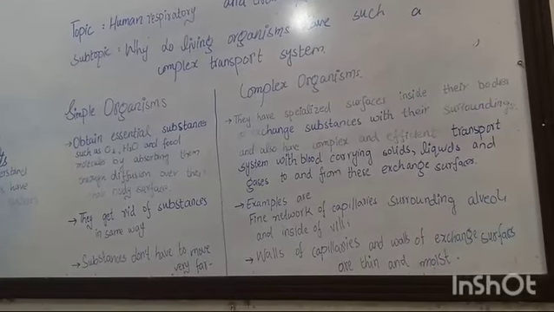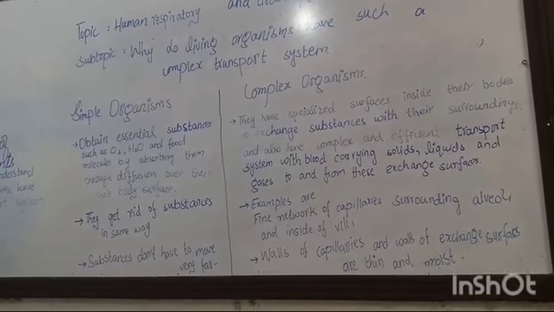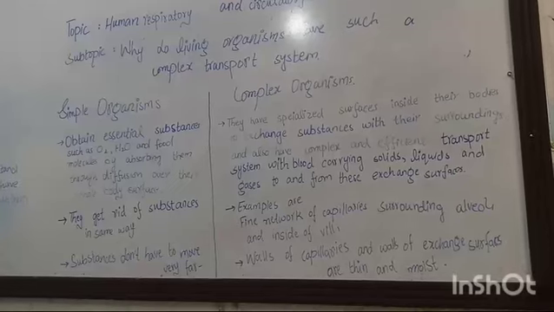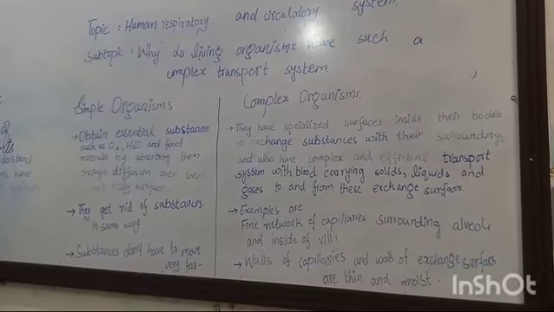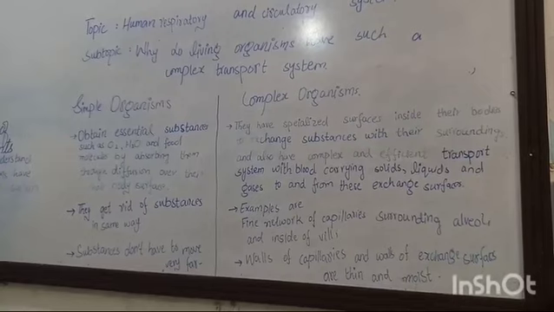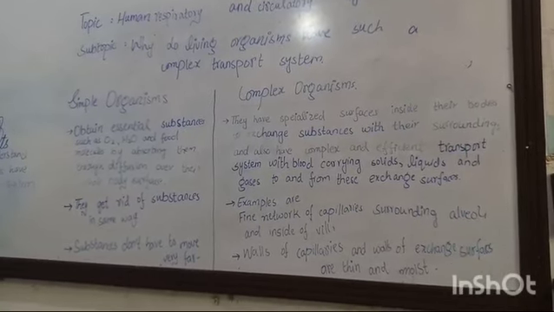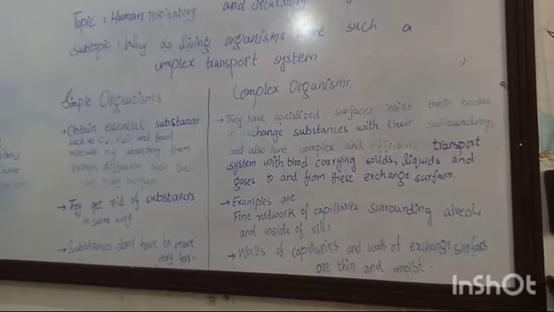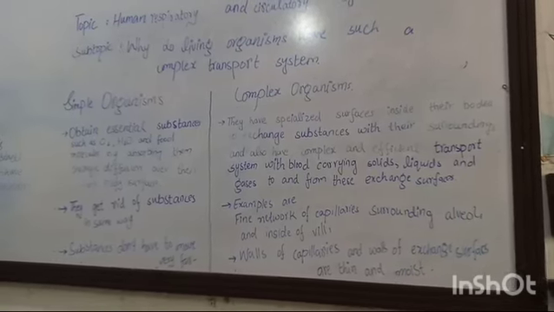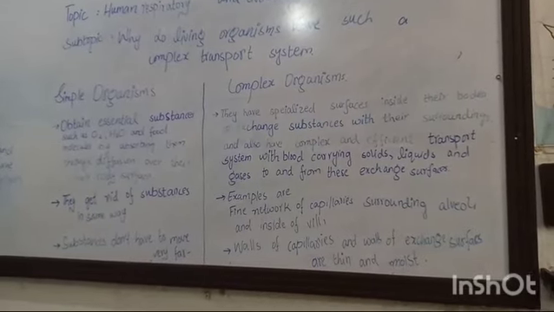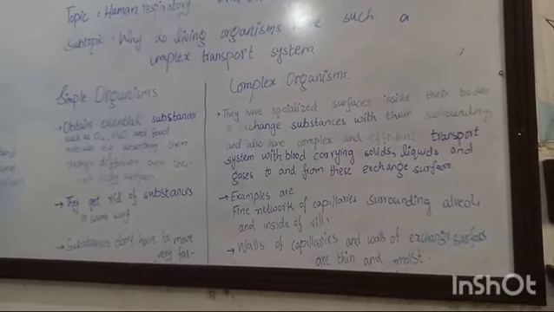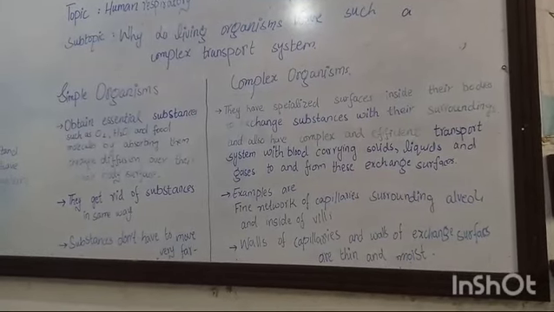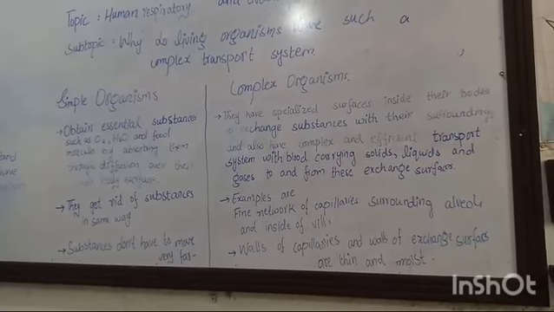And inside the body of simple organisms, the substances don't have to move very far. Now this is not the case with complex organisms such as humans. The simple organisms can obtain the substances easily by absorbing them over their whole body surface, but complex organisms have specialized surfaces inside their bodies to exchange substances with their surroundings, and they also have a complex and efficient transport system with blood through which they can carry the solids, liquids and gases, all the things that they have absorbed, to and from these exchange surfaces.